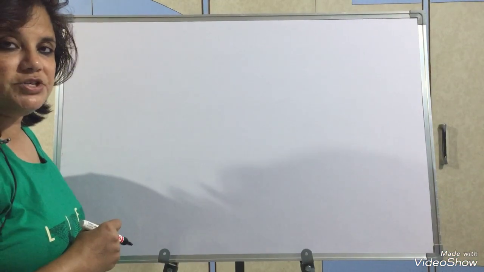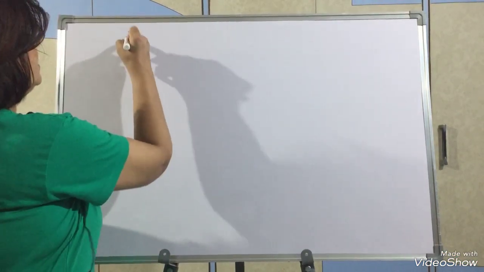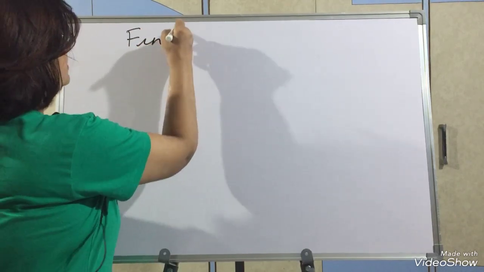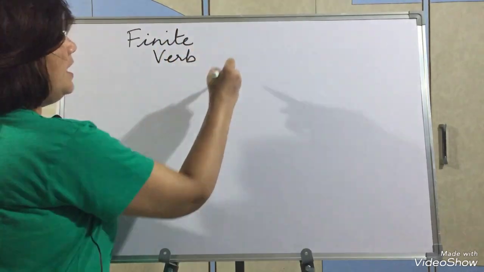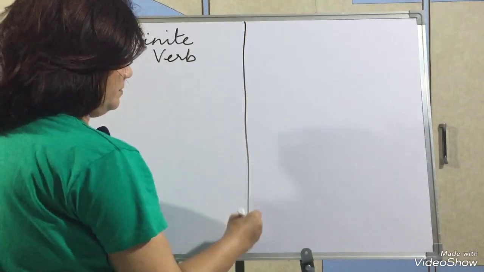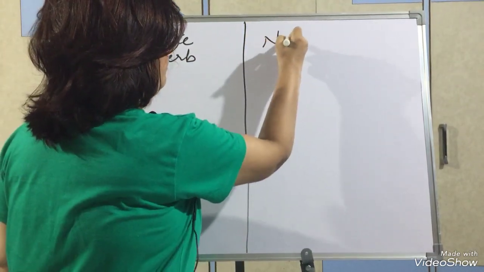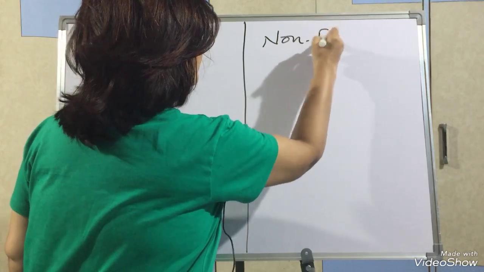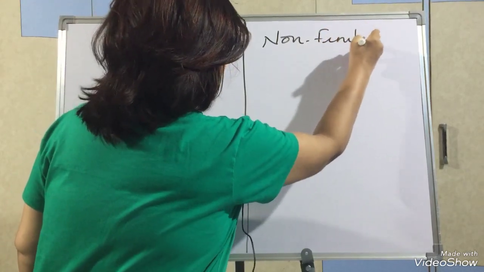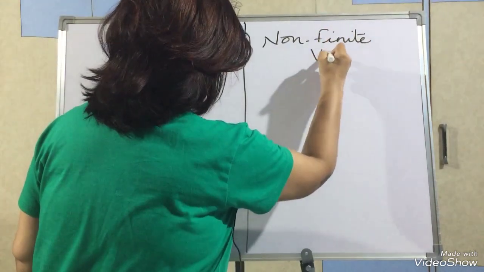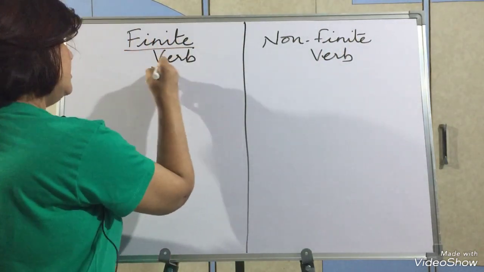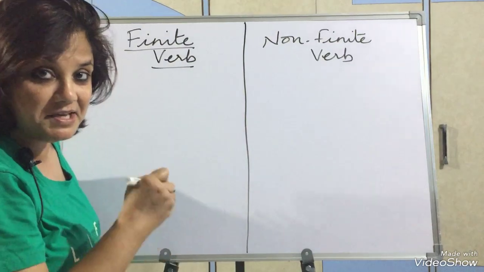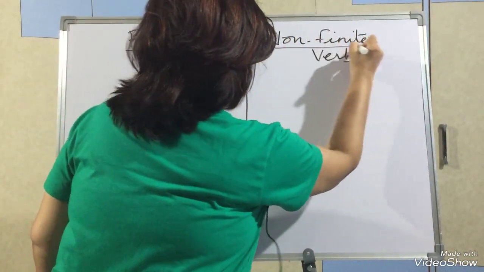Next important topic, children, is finite verb and non-finite verb. I told you, make these notes somewhere, because you will not find them anywhere. So, finite verb and non-finite verb.